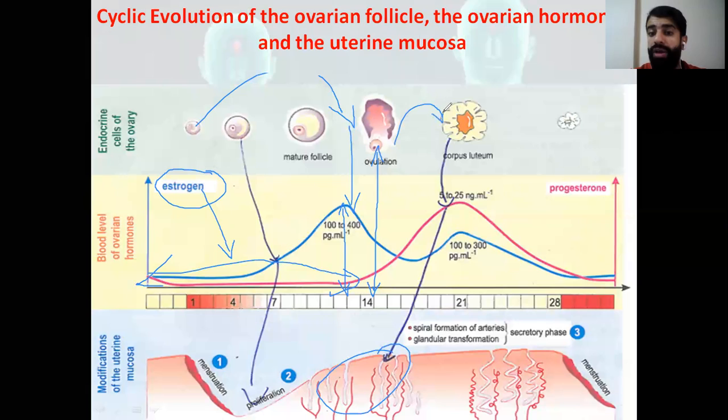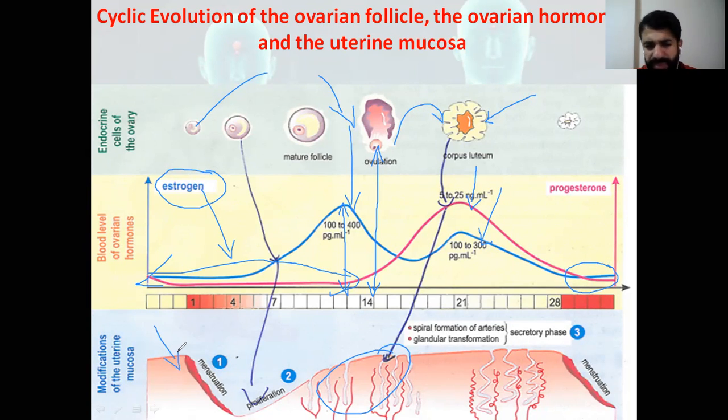After ovulation, the follicle transforms into the corpus luteum, the yellow body. The yellow body is responsible for the secretion of both hormones, estrogen and progesterone. So we have secretion of both hormones, estrogen and progesterone, by the corpus luteum. These hormones will decrease at the end of the cycle, and we go back to the menstruation, the menses, and the cycle repeats itself and so on.